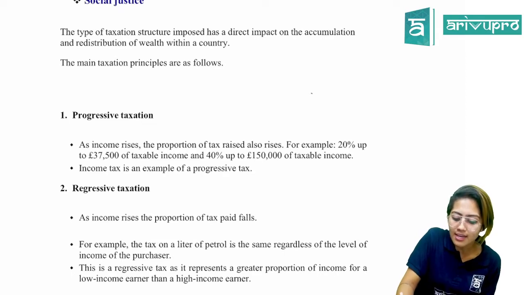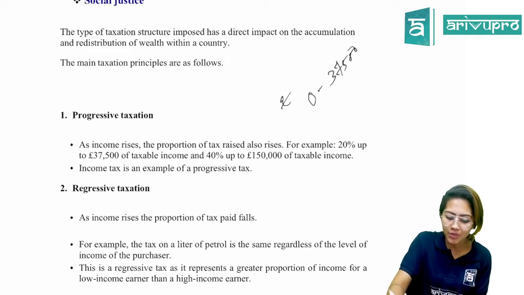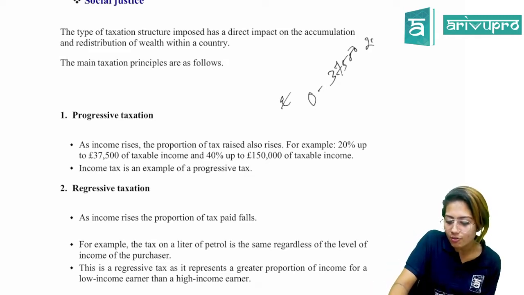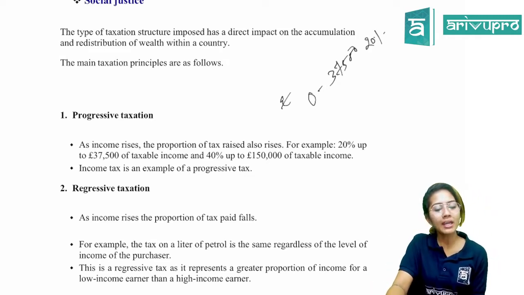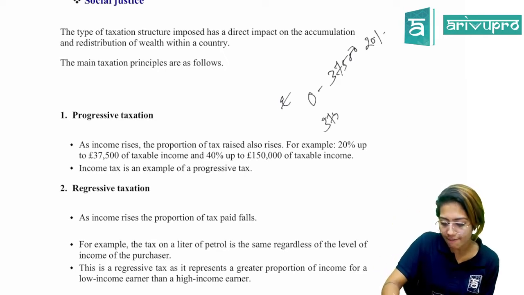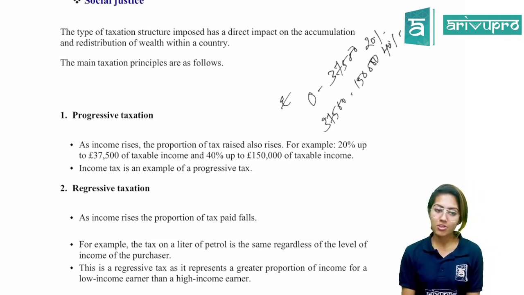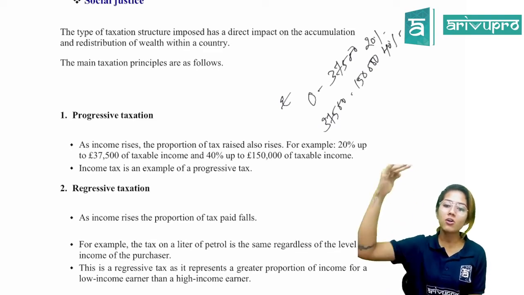So up until £37,500 of taxable income, you have to pay tax at the rate of 20%. But if you have a taxable income between 37,500 and 150,000, you will be levied tax at the rate of 40%. Because if you're a richer person, then a higher amount of tax would be levied.